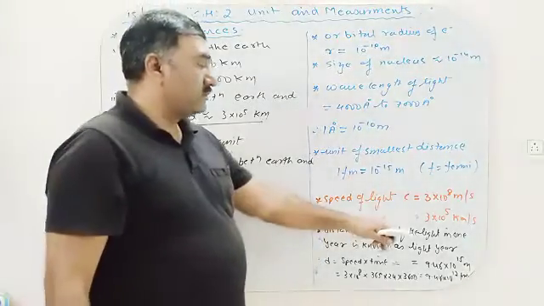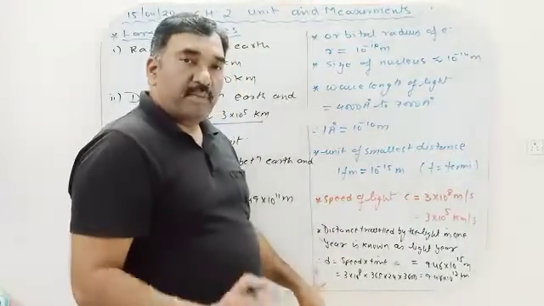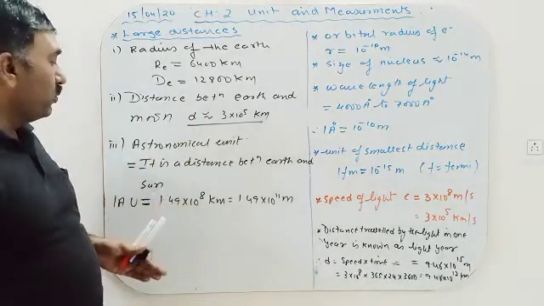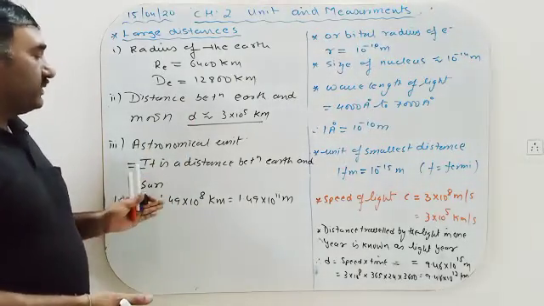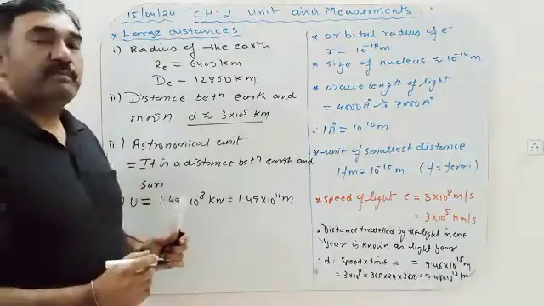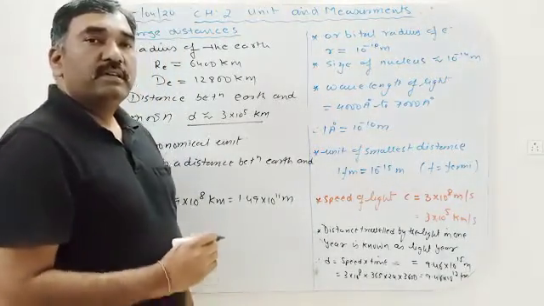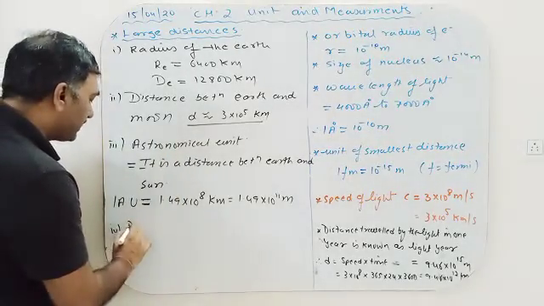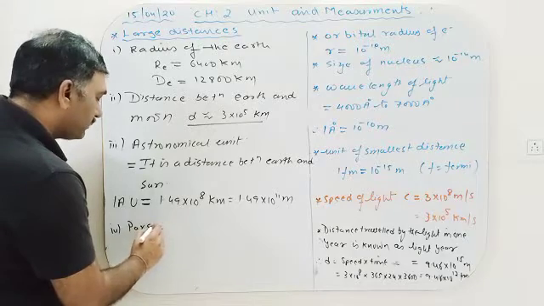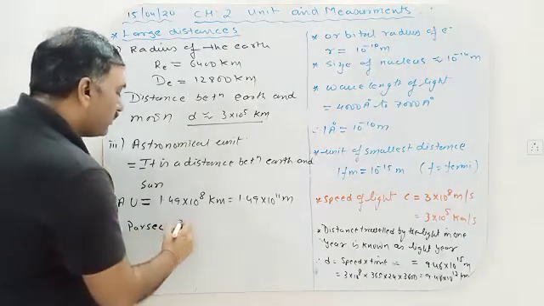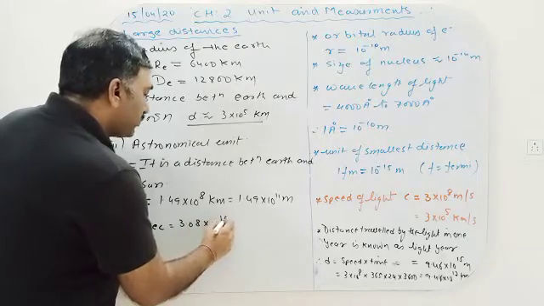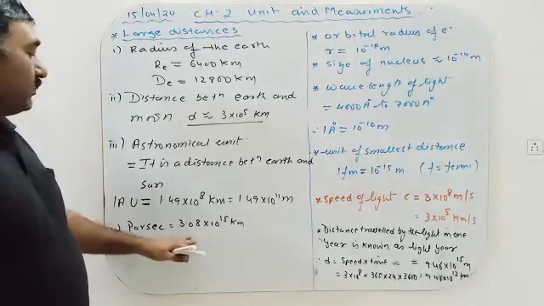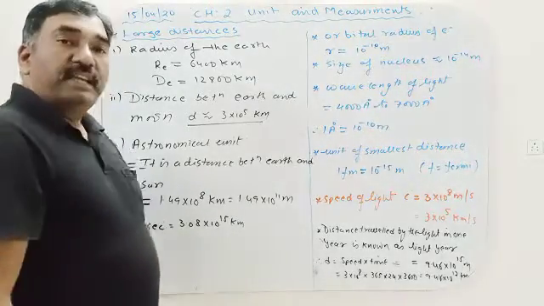The speed of light, light year, distance traveled by the light in 1 year, diameter and radius of the earth, distance between earth and moon, astronomical unit, the distance between earth and the sun, they all come in the category of measurement of large distances. Then we have one more thing, that is known as parsec. And 1 parsec is equal to 3.08 into 10 raised to power 15 kilometer. It is not small. How much is it? 3.08 into 10 raised to power 15 kilometer.